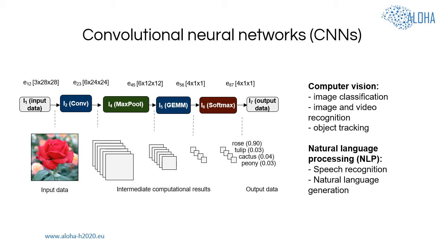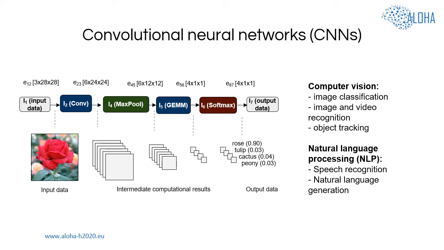On this slide, you can see a convolutional neural network. Convolutional neural networks, or CNNs, are powerful, biologically inspired computational models, typically represented as computational graphs, with a set of nodes, called layers, and a set of edges, representing data dependencies between the layers. Due to their ability to handle large unstructured data, convolutional neural networks have become dominant in various computer vision and